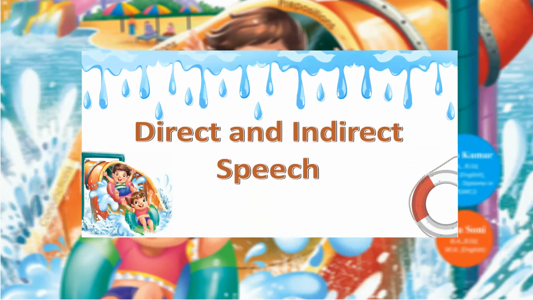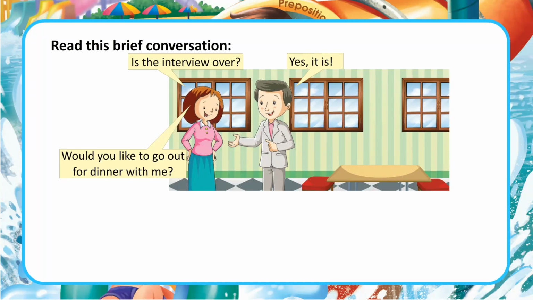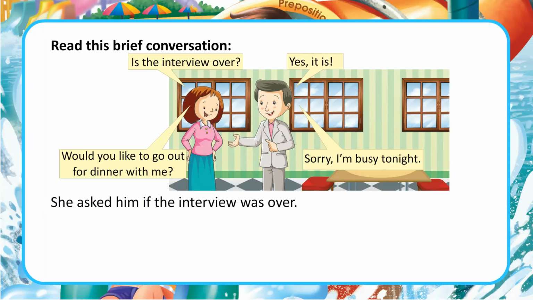Direct and indirect speech. Read this brief conversation. Is the interview over? Yes, it is. Would you like to go out for dinner with me? Sorry, I'm busy tonight. She asked him if the interview was over.